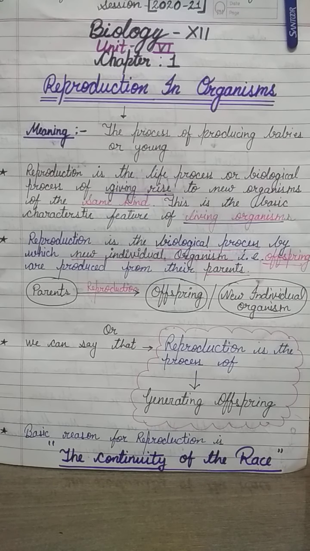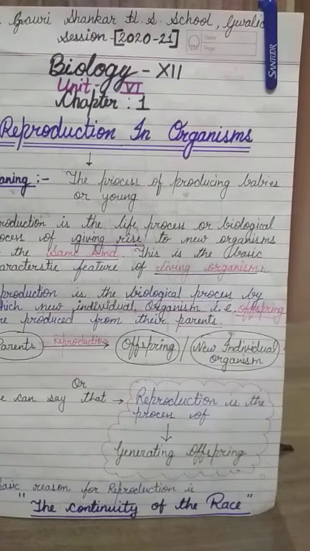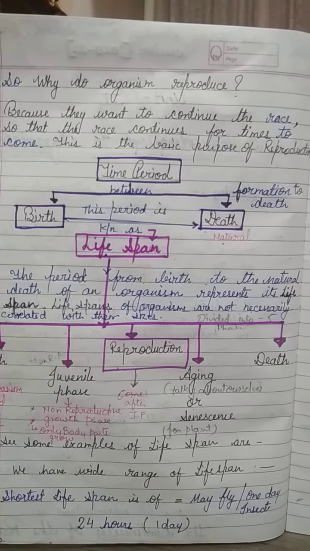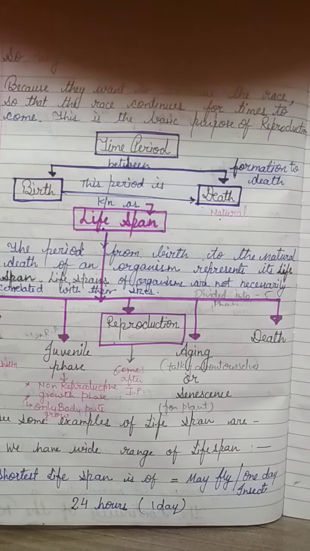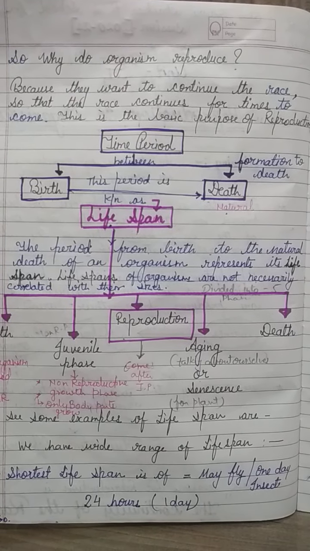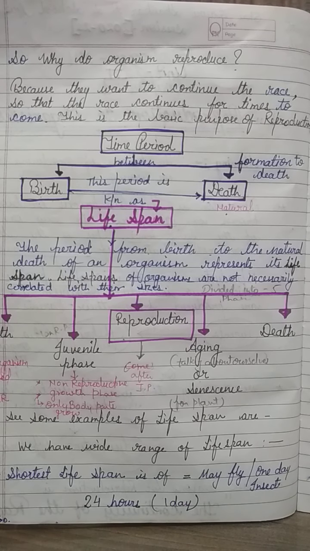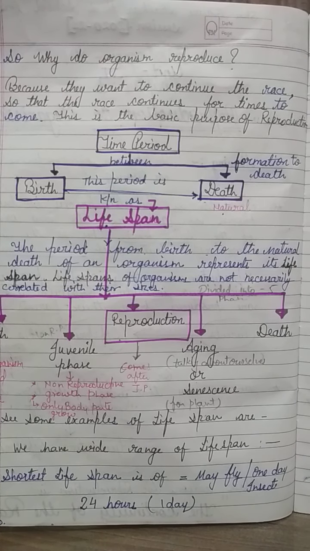Now we have to come to the next point. The basic reason for reproduction is the continuity of the race. So, why do organisms reproduce? Because they want to continue the race, so that the race continues for times to come. This is the basic purpose of reproduction.